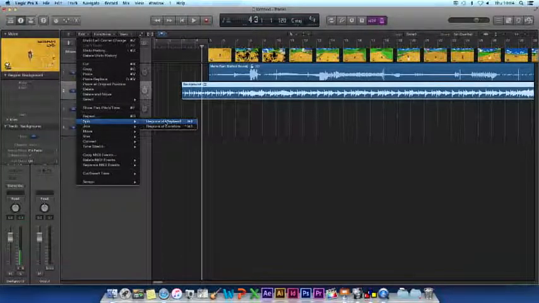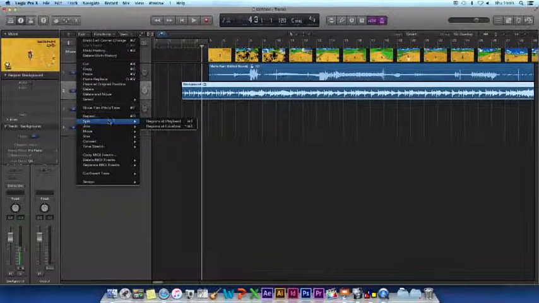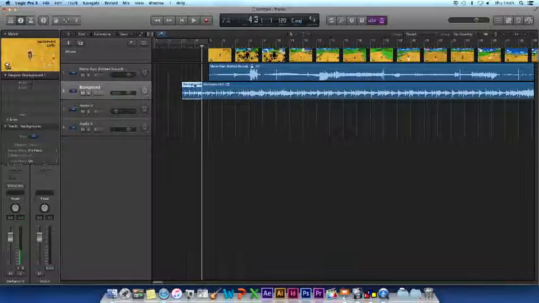You can cut a track two different ways. You can cut at the playhead or at the locators. To cut at the playhead, move it to whereabouts you want to cut the audio. Go to Edit, go to Split and split at playhead, making sure you have the correct audio piece selected.